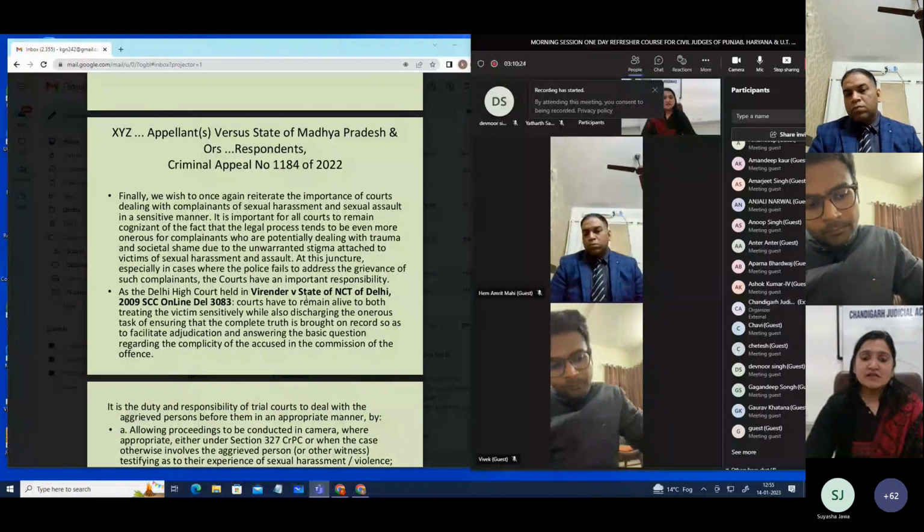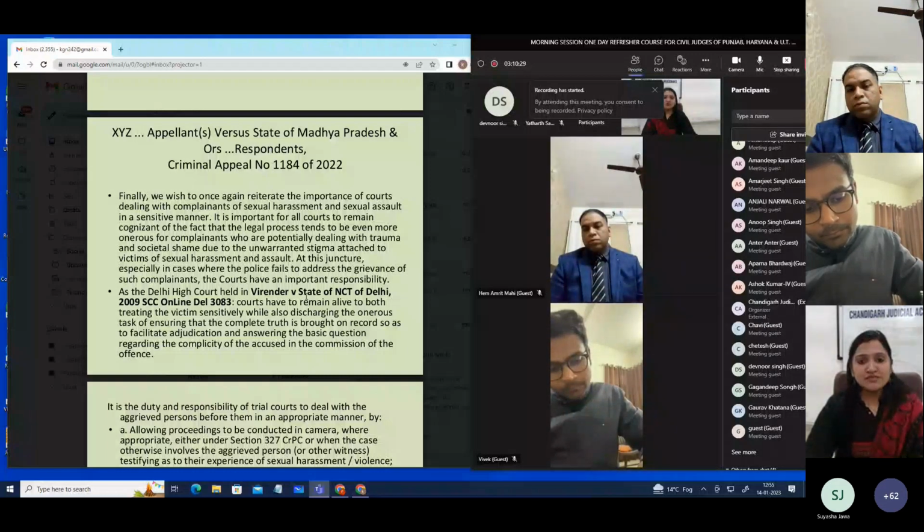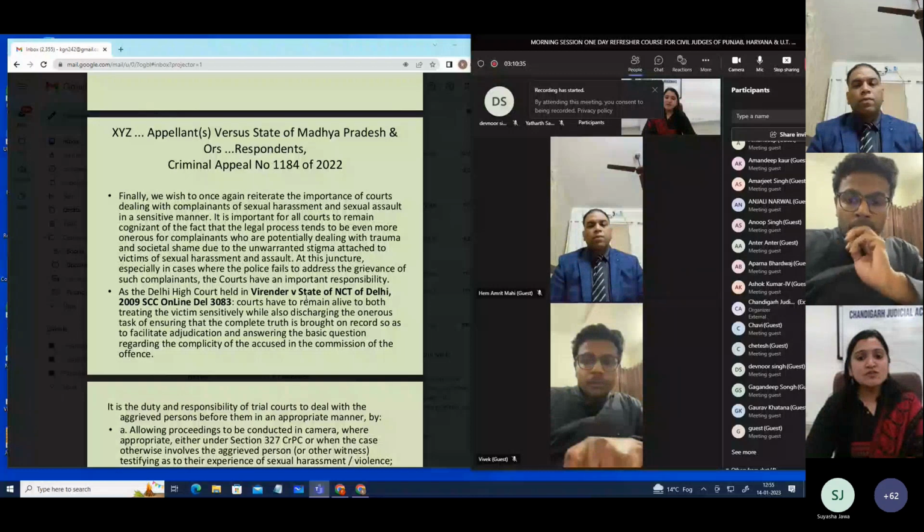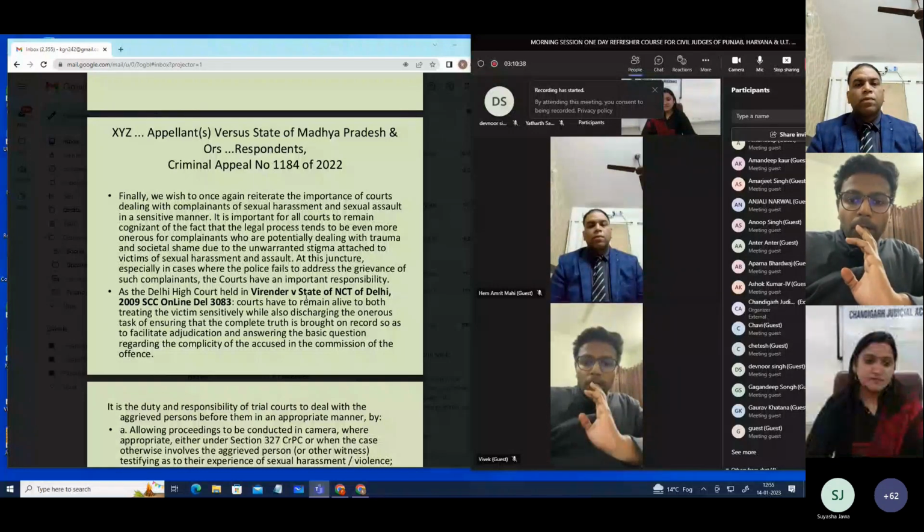So here it was directed that whenever a complainant is there alleging that the police has not registered a case, in such cases, which is a cognizable case, then it is the duty of the court to be sensitive in this manner, and on the basis of the facts and circumstances, they can order registration of FIR instead of dealing it as a complaints case.